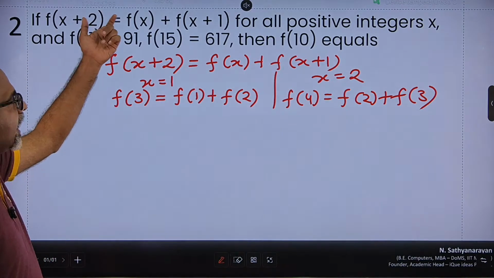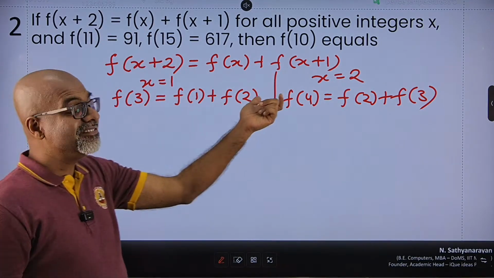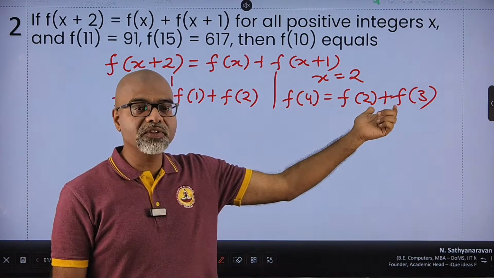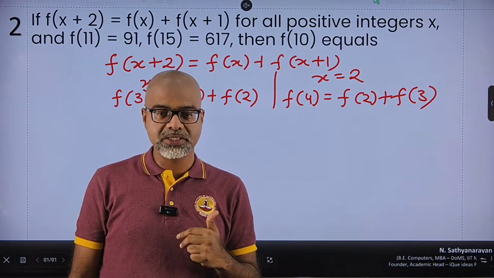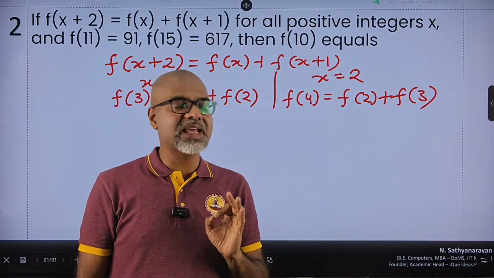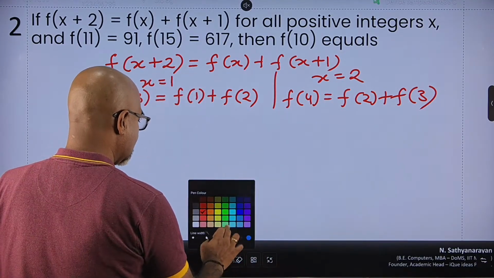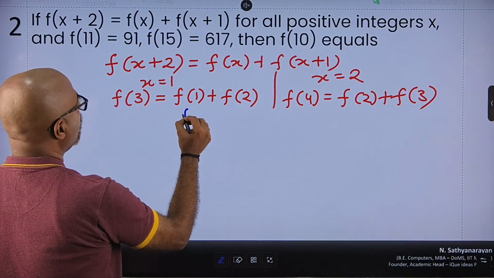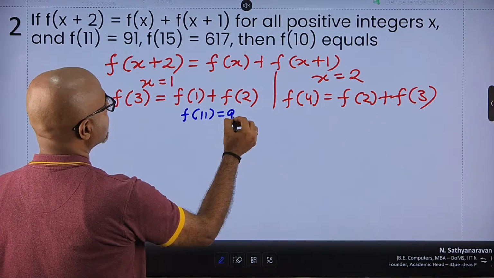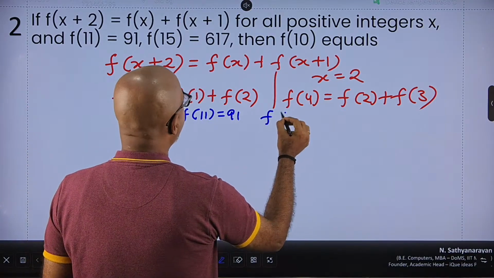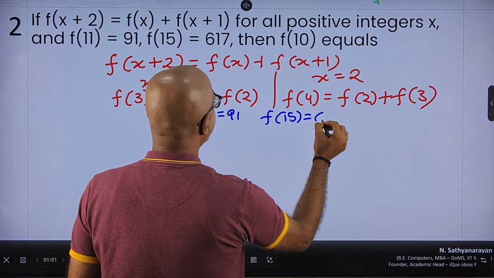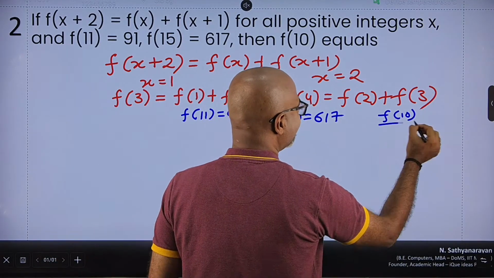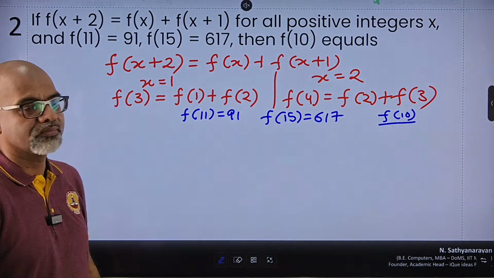I mean, just looking at it also, I can say that for any variable x, the function is defined as the sum of the two previous consecutive numbers, right? And once this insight is clear in my mind, let's take a look at what the question asks. It says, I know the value of f of 11 is defined as 91. The value of f of 15 is defined as 617. And I need to find out what is the value of f of 10, right?